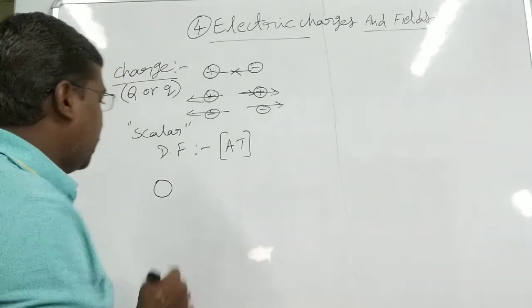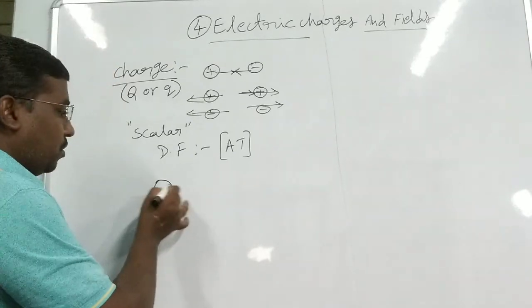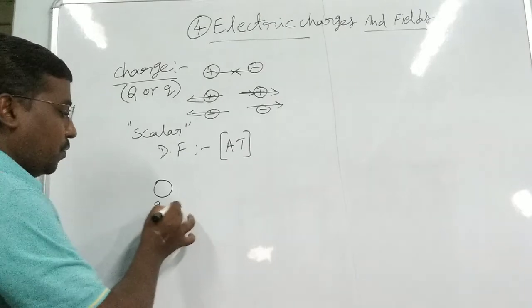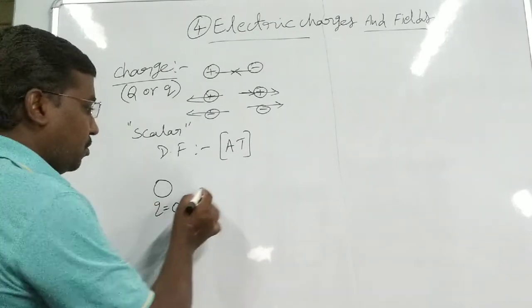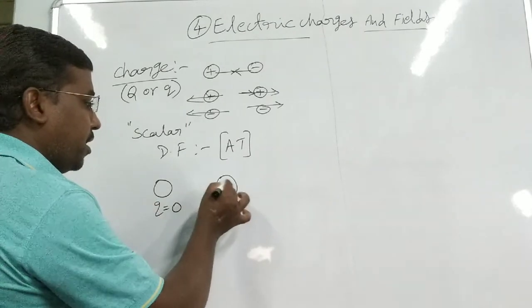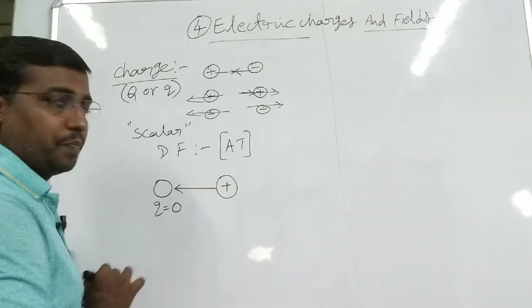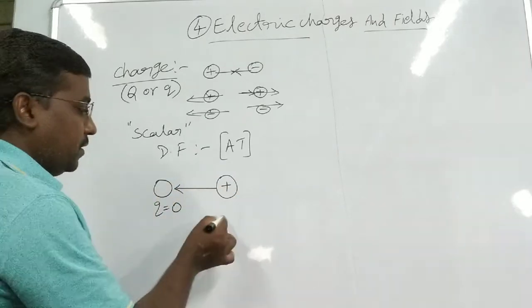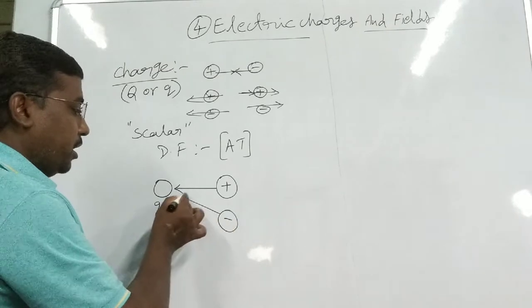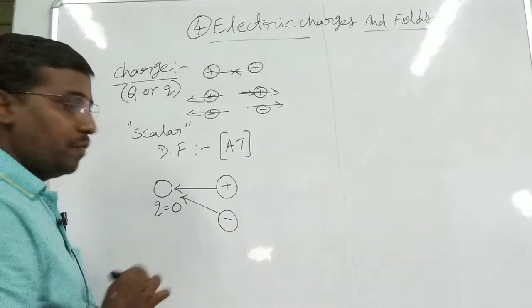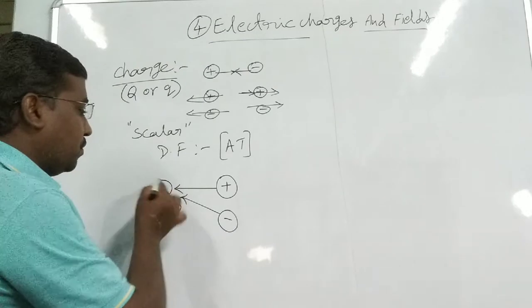The neutral charge becomes zero, and a neutral body is attracted by a positive charge and also attracted by a negative charge. So we cannot find whether it is negative or positive.